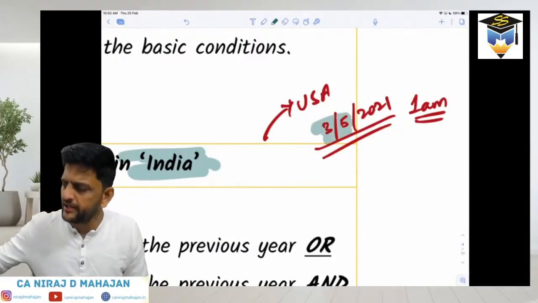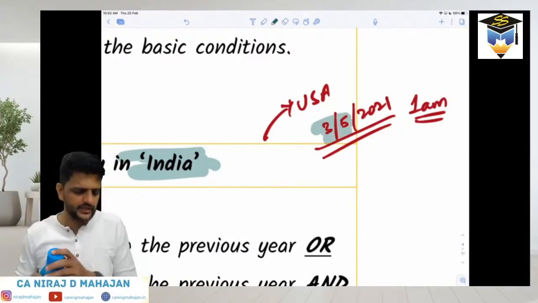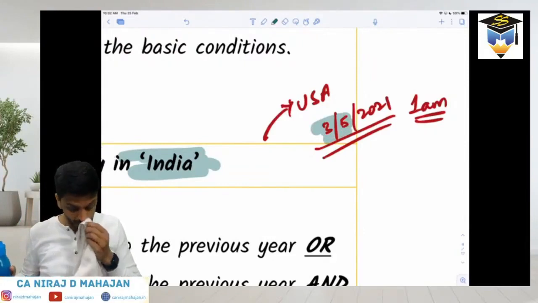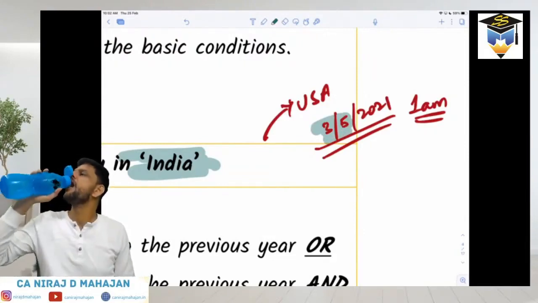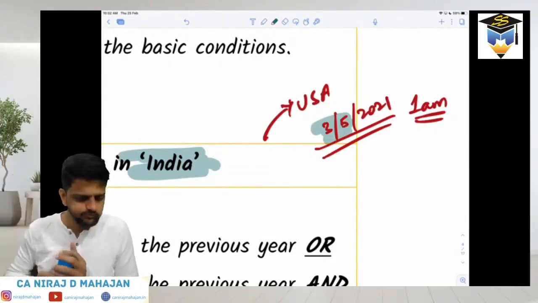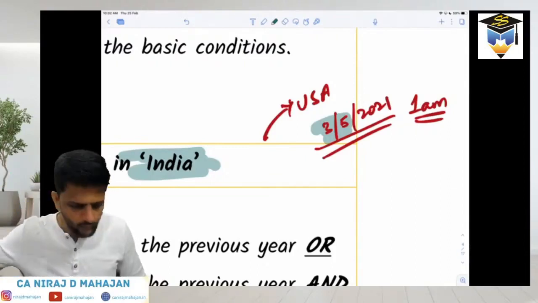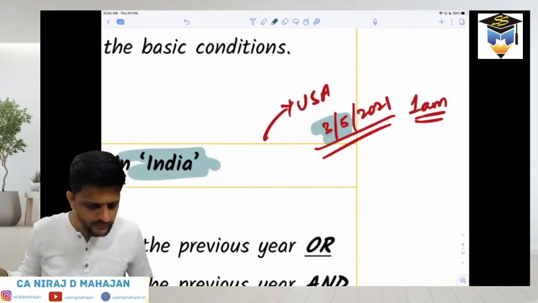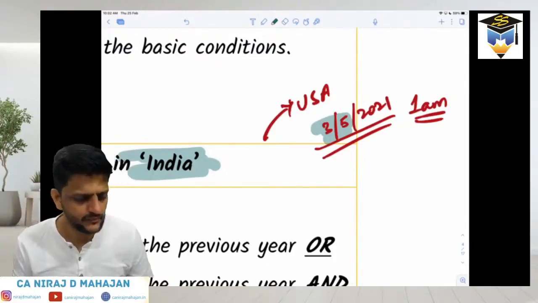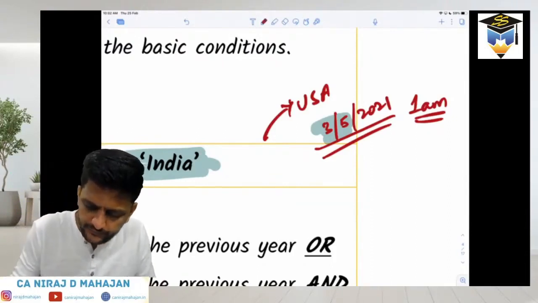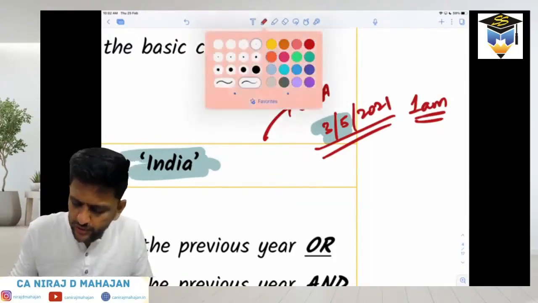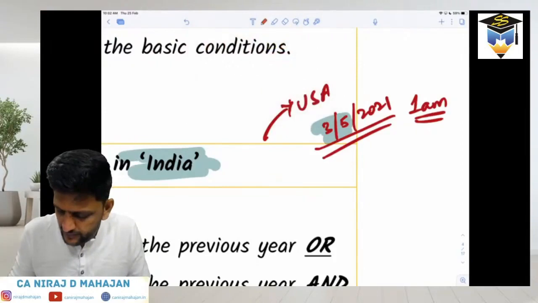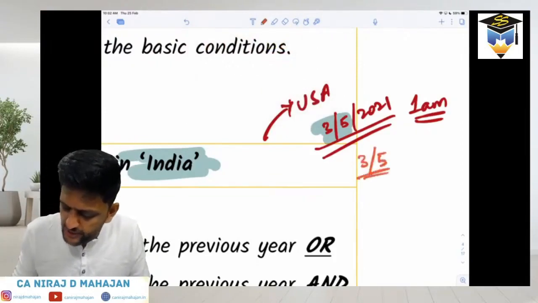That means 3rd May will be considered as India or USA. What do you think? It will still be considered as India. 3rd May entirely will be considered as he was in India.